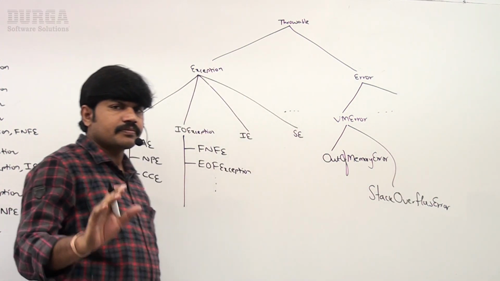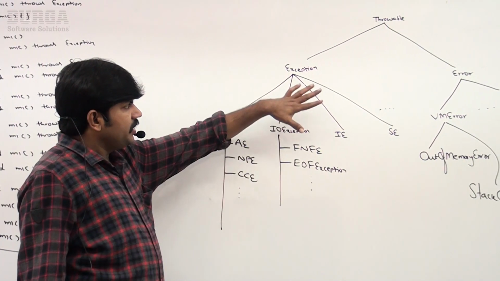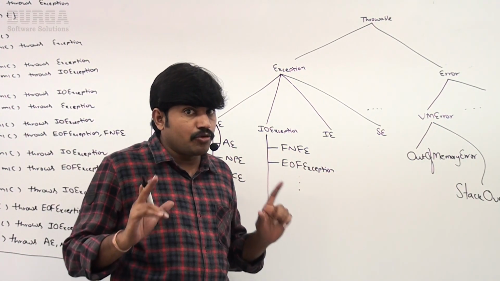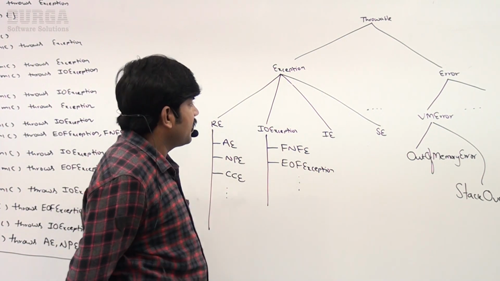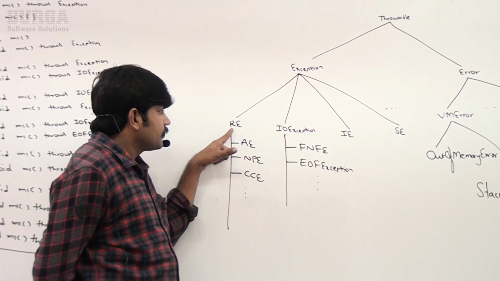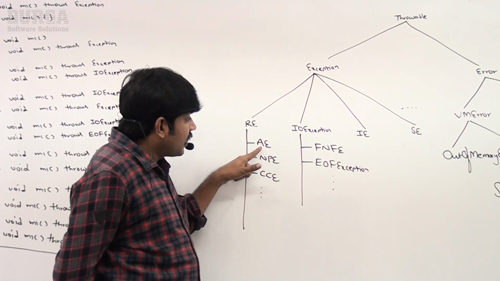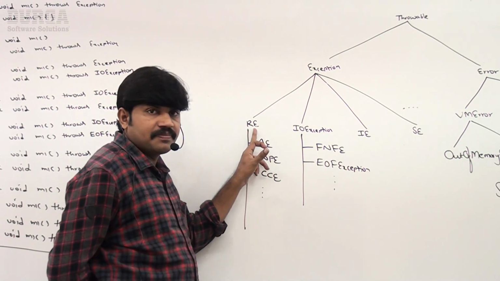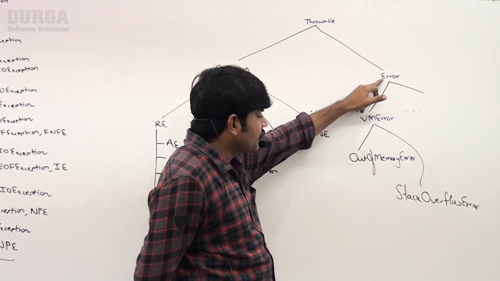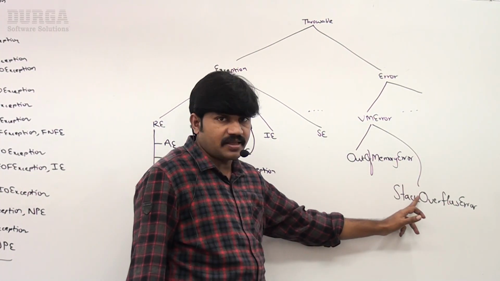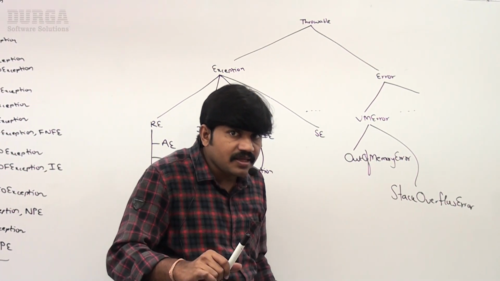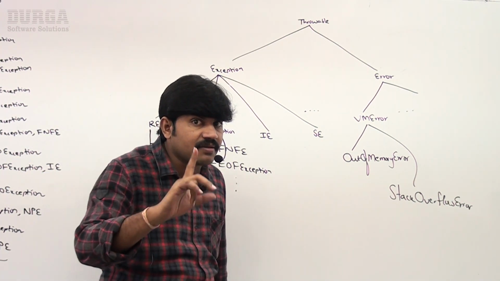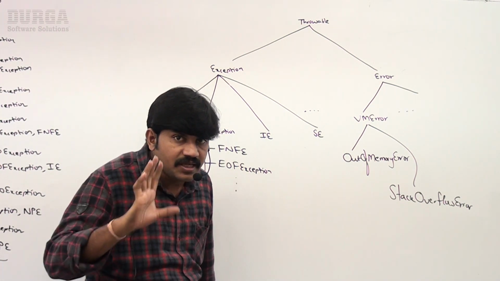Several things are there. Please make sure in this which are checked exceptions and which are unchecked exceptions. You should compulsorily have clarity. What is this? RuntimeException, ArithmeticException, NullPointerException, ClassCastException. These are child classes of RuntimeException. Next, what is this? Error. Under Error, VirtualMachineError and several other things. Among these, there is a clear division of which are checked and which are unchecked. What is that division?